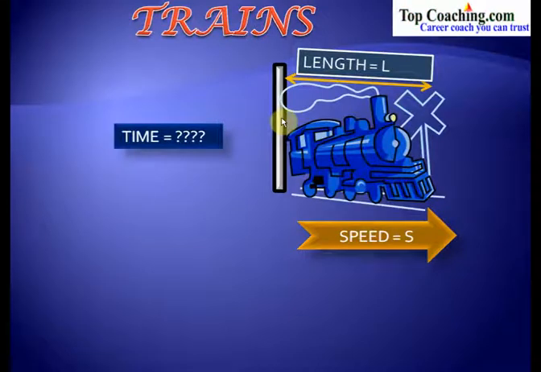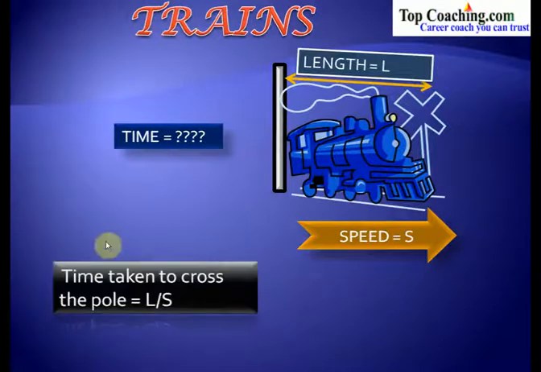Definitely the time taken to cross the pole would be L divided by S. When it has to cross this entire pole, the train is covering a distance of L units, and L divided by S, where S is the speed of the train, gives us the time taken. So simply divide the length of the train by the speed of the train to get the time taken by the train to cross the pole.